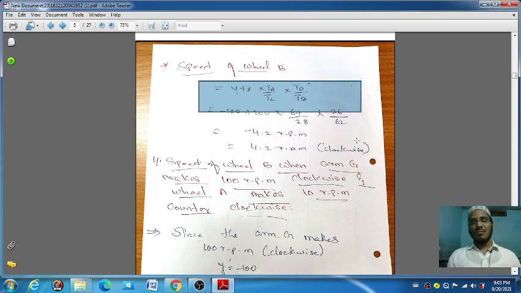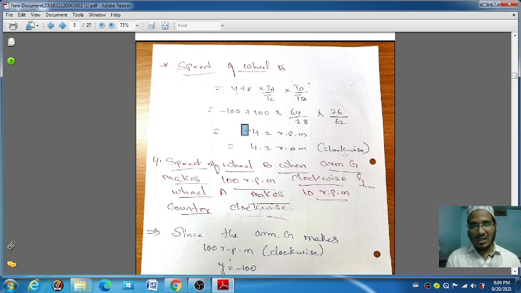If you are getting a minus answer, no need to worry about it, because the question is saying clockwise, so you have to take the clockwise. It means this minus and clockwise minus become minus into minus, plus. That's why I have not written the minus sign here.